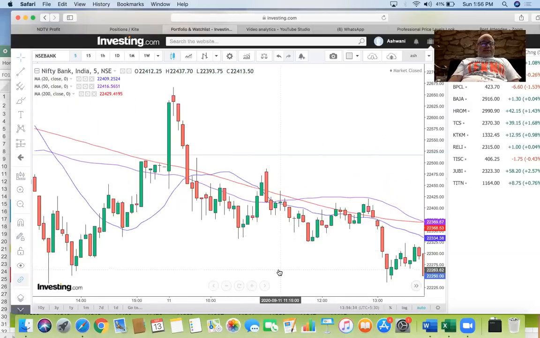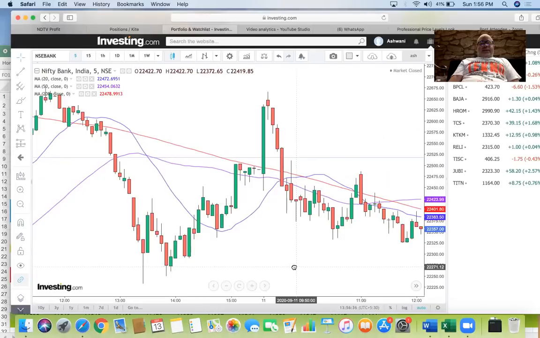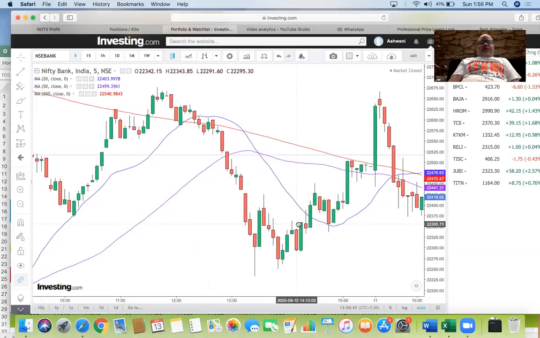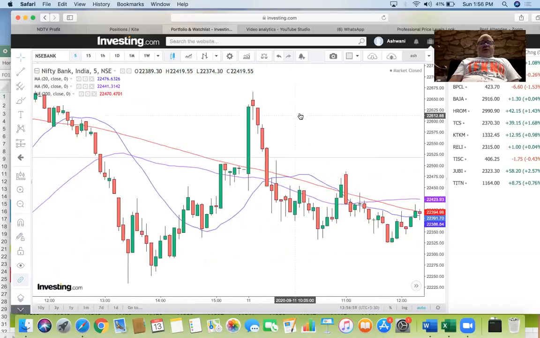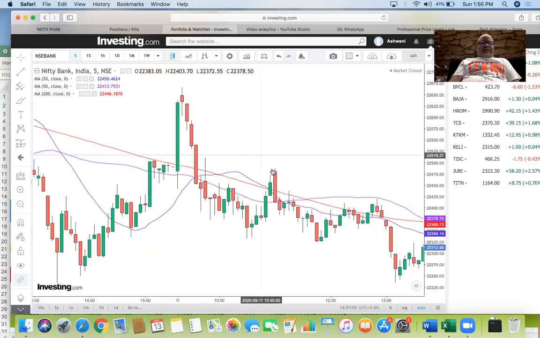Now let's start with this day of 11th September. This is the Bank Nifty. Now, as you can see, early morning, the first bar was a very strong bar, I think 150, 170 points higher. It exactly matched with the previous day high, and from there you got a fairly serious decline.